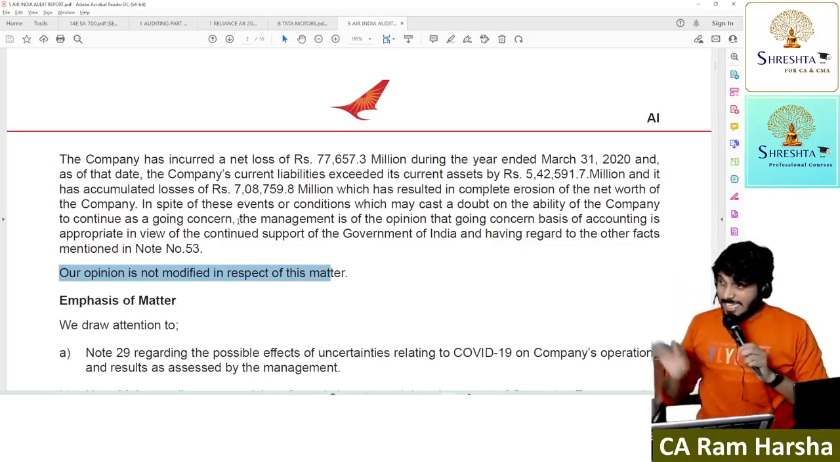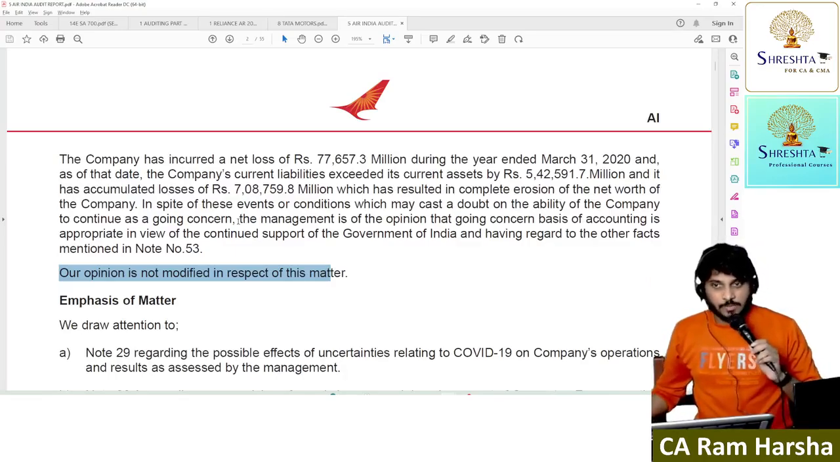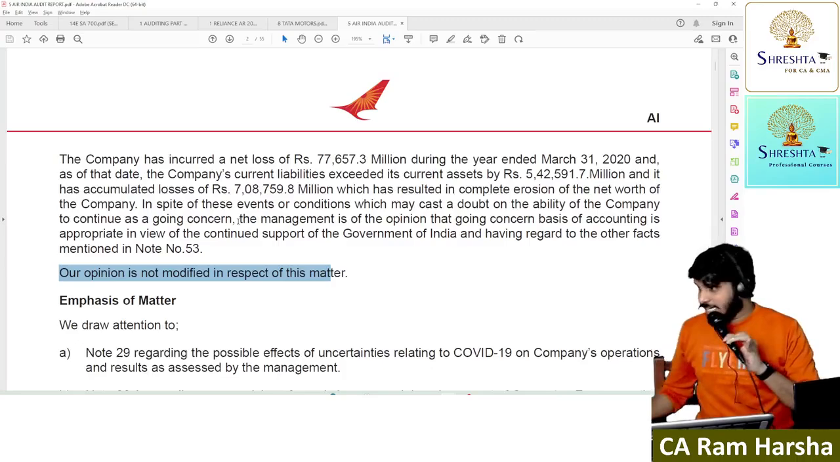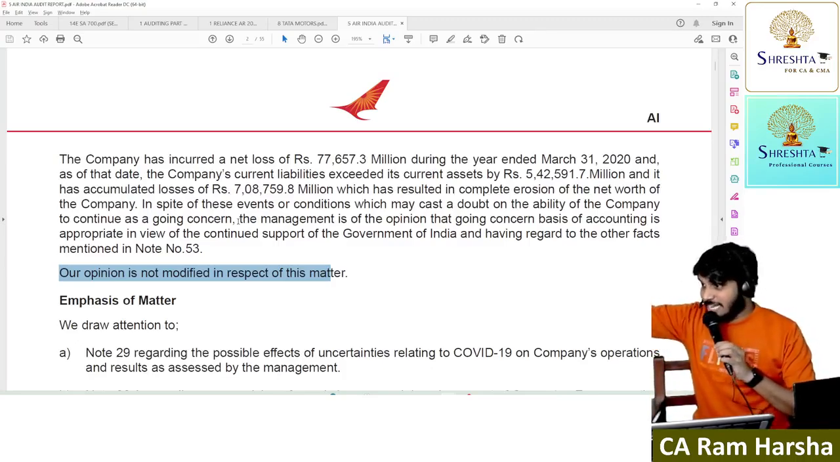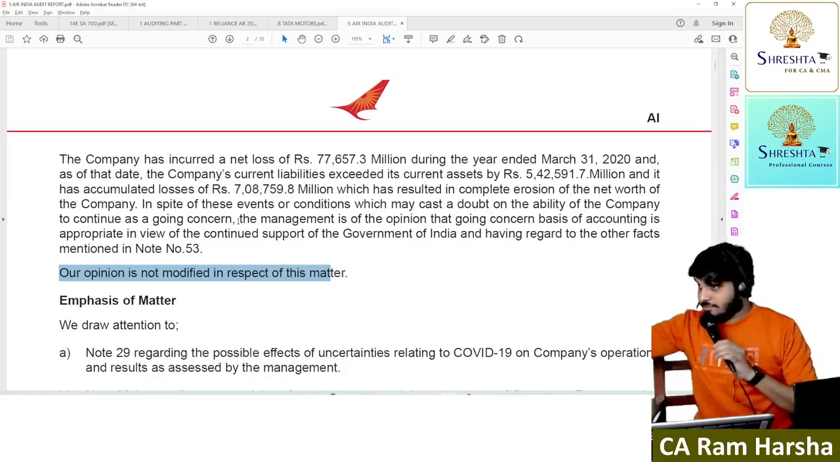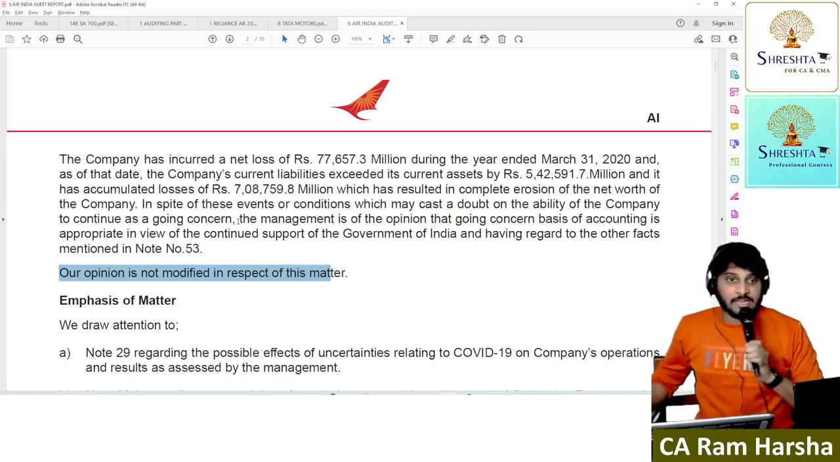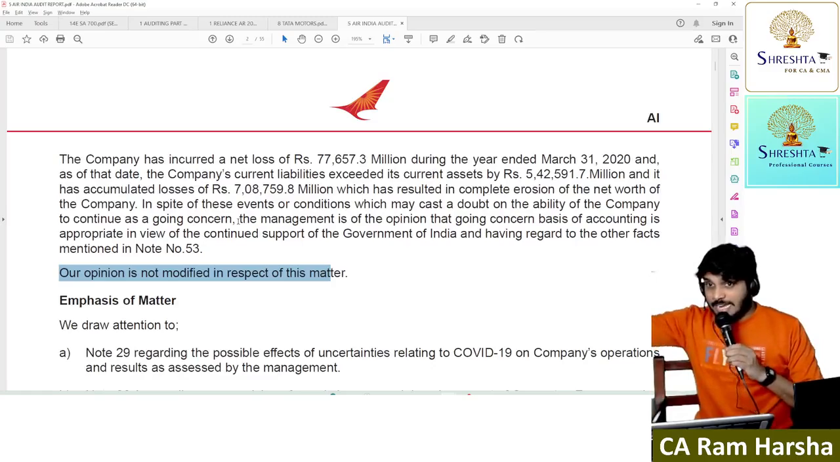Now, the question, please think and answer. Suppose Air India management is facing material uncertainty. They did not disclose that uncertainty in the financial statements. That non-disclosure is material and pervasive. Which opinion will we give? And will you use the material uncertainty related to going concern paragraph to highlight that?